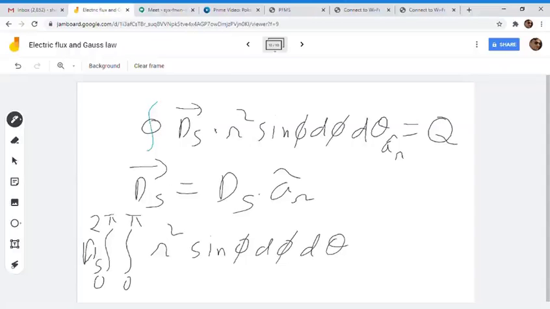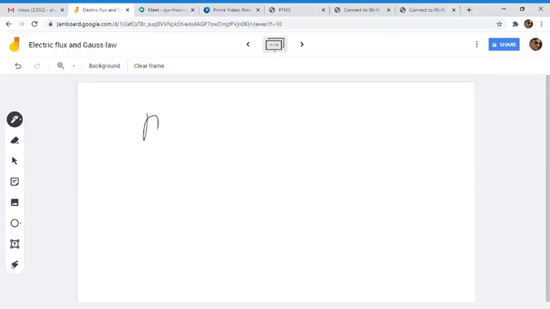So here we can write it equal to Q. Now theta is integrated from 0 to 2 pi, so d theta will be directly integrated and it will be 2 pi. So D into 2 pi, and the remaining is the integral from 0 to pi of r square sin phi d phi.